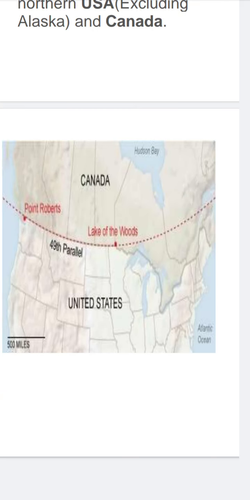As we can see in the map, in the southern part there is United States, in the northern part there is Canada, and in red color we can see 49th parallel line.